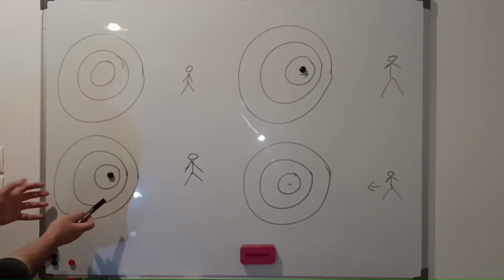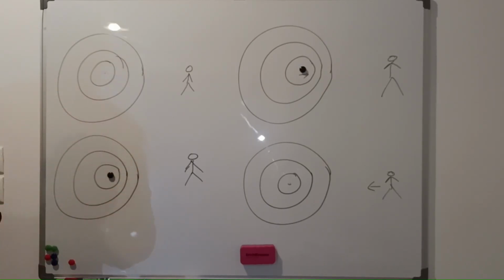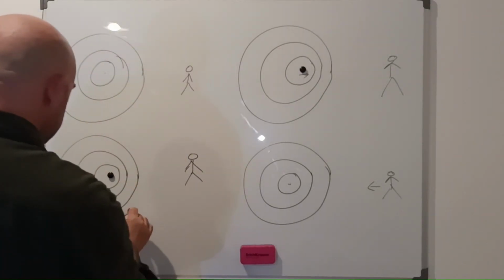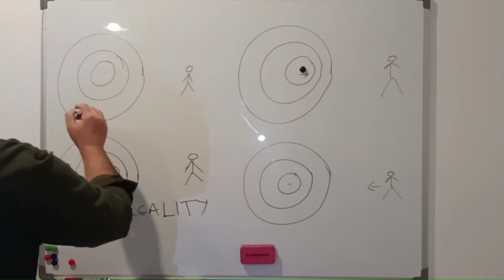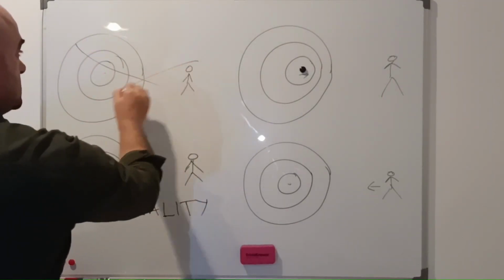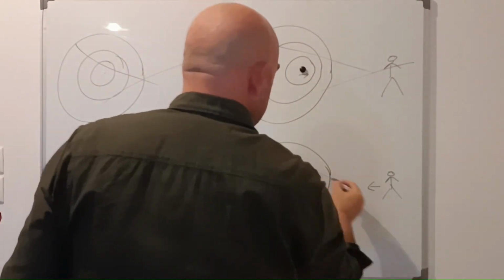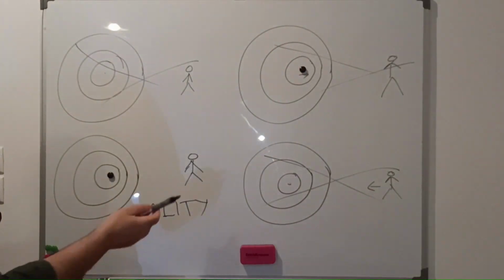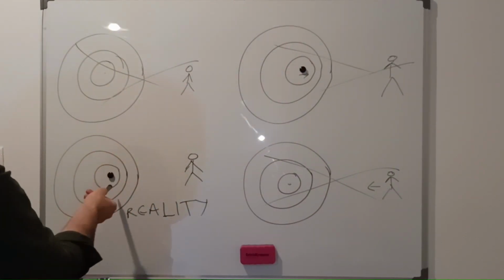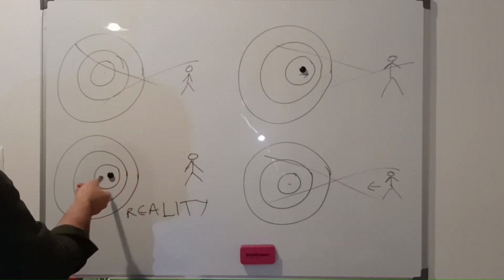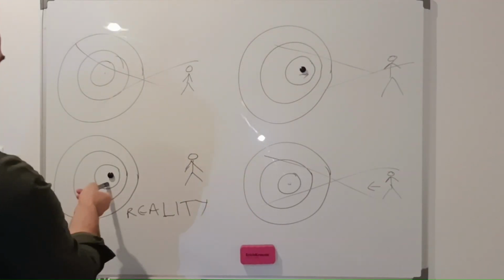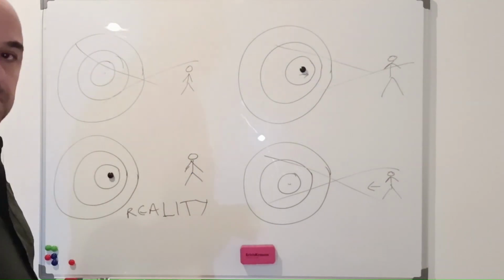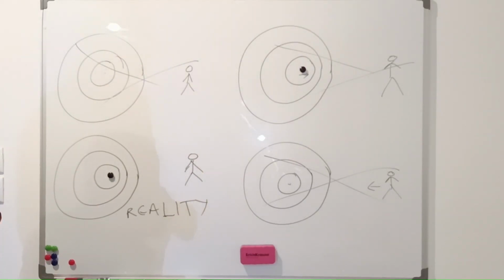Imagine that these are perfect circles. But this is the reality. This is not reality. This is the reality. The reality is that we have a human and a source stationary relative to each other, but the source is not at the center of the waves, of the light waves.